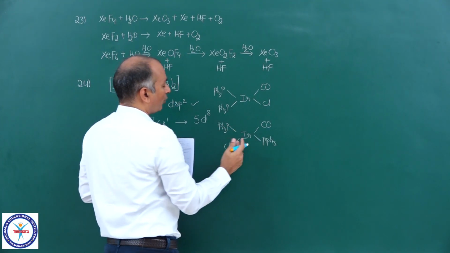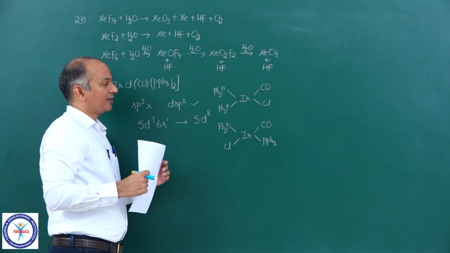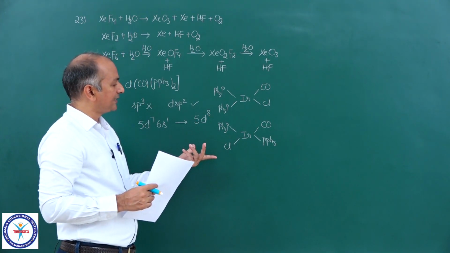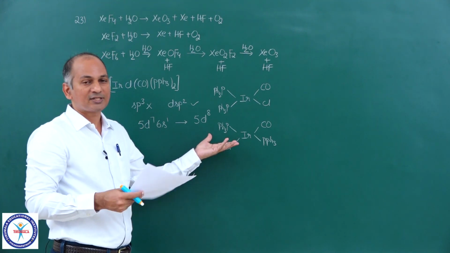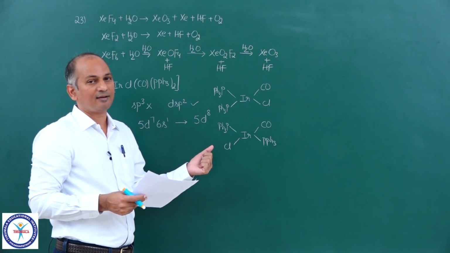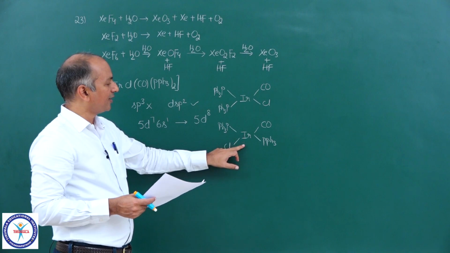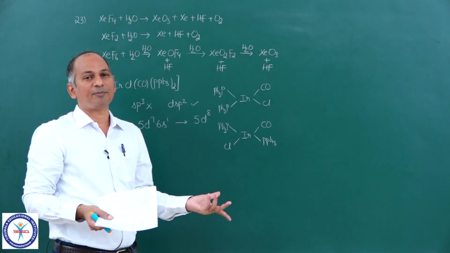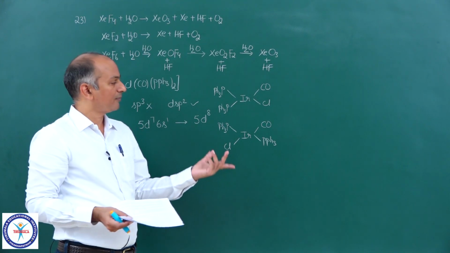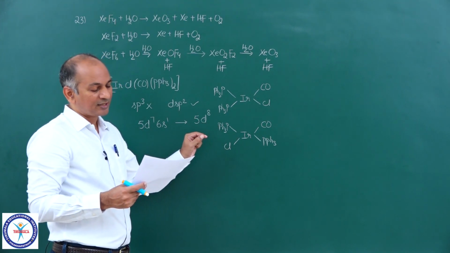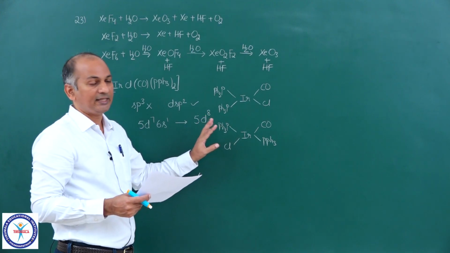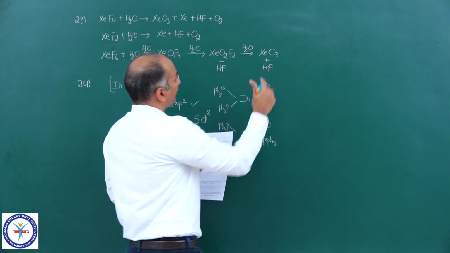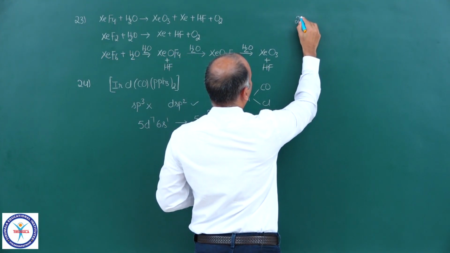They are the only 2 isomers possible. In this complex there is no linkage isomerism, because there is no ambidentate ligand. Only 2 geometrical isomers are possible, and no optical activity; a square planar complex cannot be optically active. So that particular statement is wrong. So the answer is D. Now come to the 25th question.